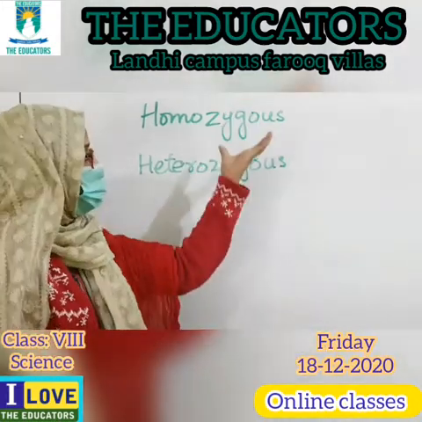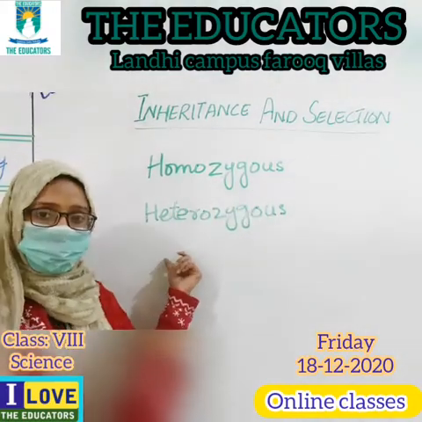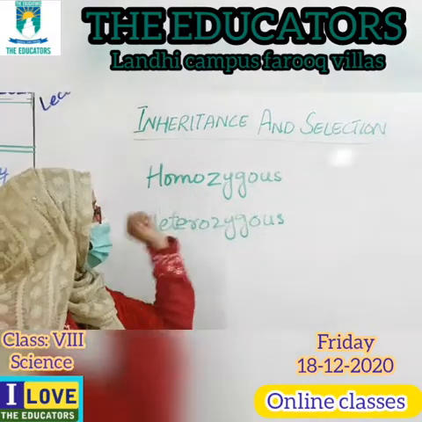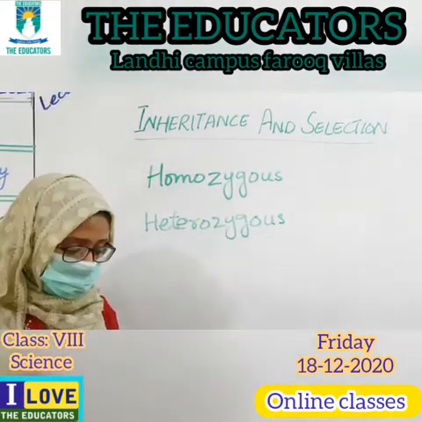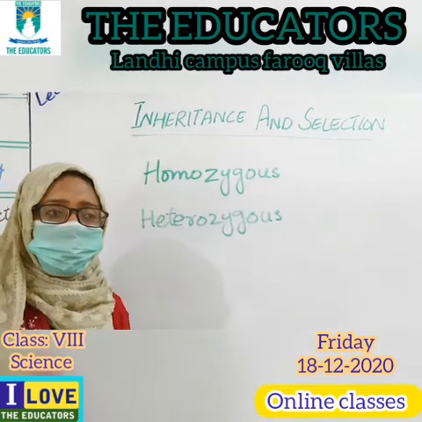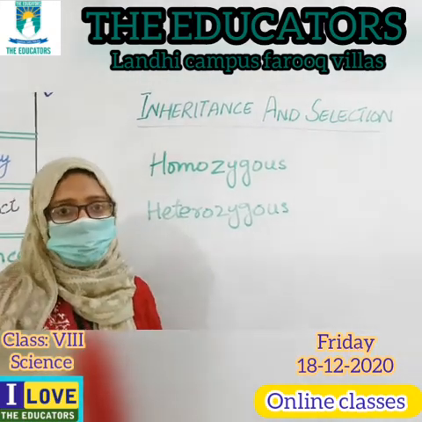Now class, on the board I have written two terms, homozygous and heterozygous. First, homozygous. Homo means common or the same. I have told you we all get qualities from our ancestors.